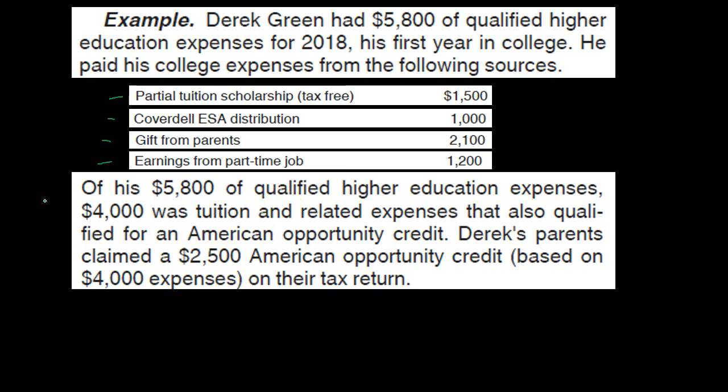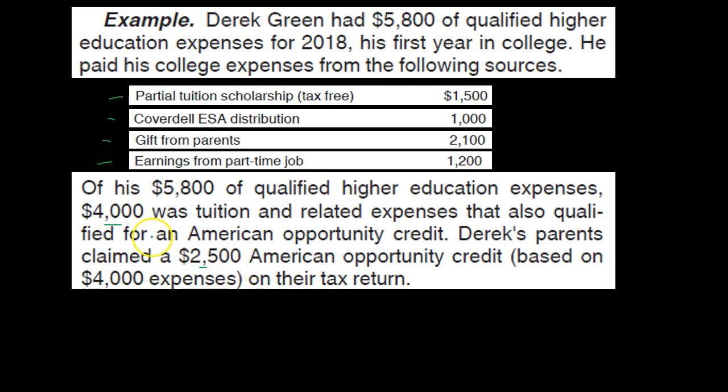Of his 5,800 of qualified education expenses, 4,000 was tuition and related expenses that also qualified for the American Opportunity Credit. So 4,000 was used for the American Opportunity Credit. Remember, that is basically the biggest credit you can usually get. It's bigger than the Lifetime Learning Credit, in other words. So typically 4,000 is what you can max out and consume for it. Derek's parents claimed the 2,500 American Opportunity Credit based on the $4,000 of expenses on their tax return.